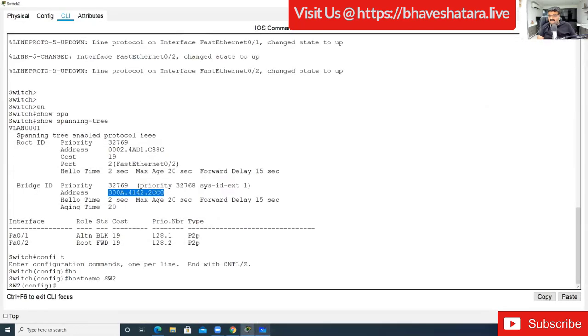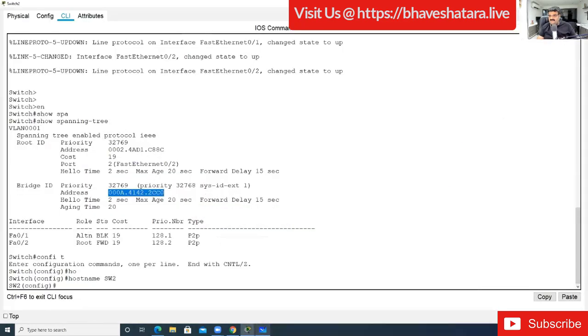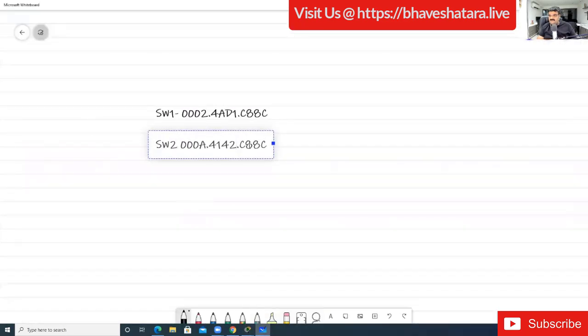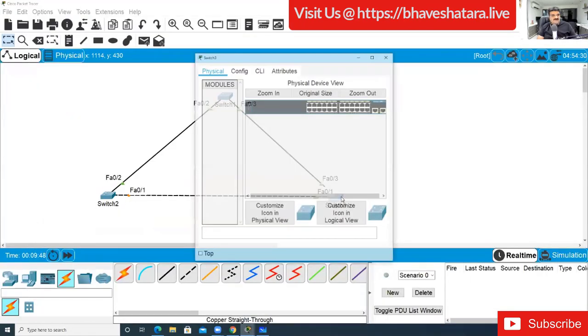002A, 4142, 42, and then 2CC0. So this is the MAC address of switch 2. You can verify over here, this is the bridge ID. Then I'm going to switch 3.